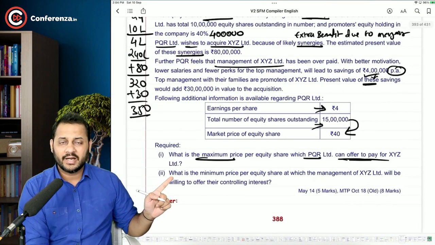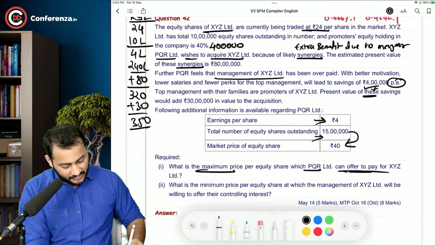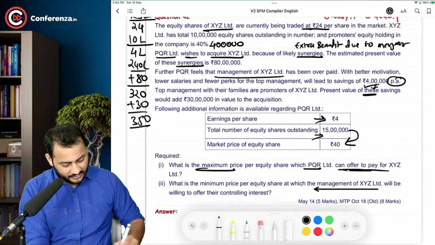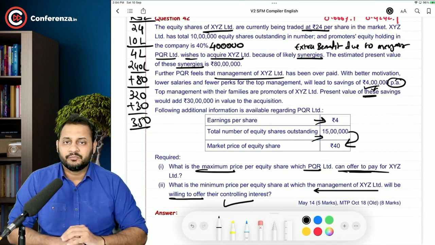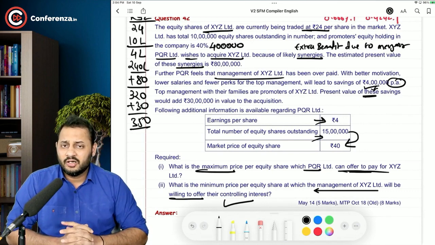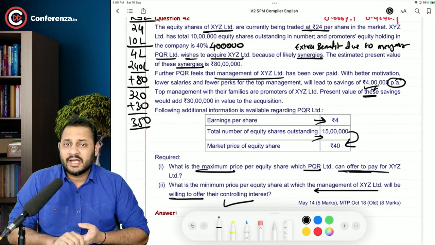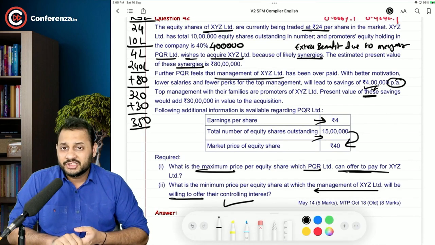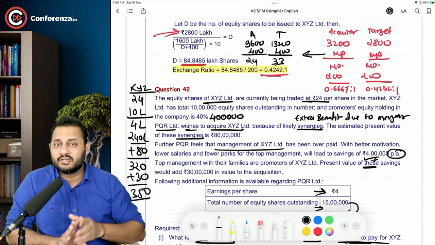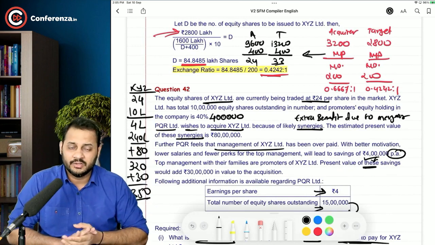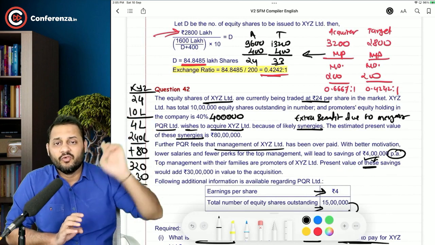What is the minimum price per equity share at which the management of XYZ Limited will be willing to offer their controlling interest? See, look at this question from the angle of the management. The management is holding 40% in the company right now, 4 lakh shares. Each share is worth 24 rupees.